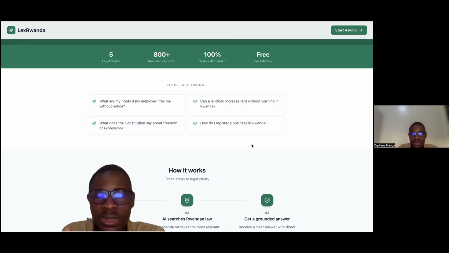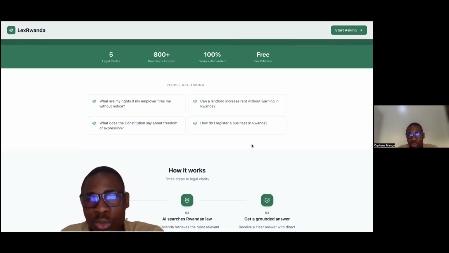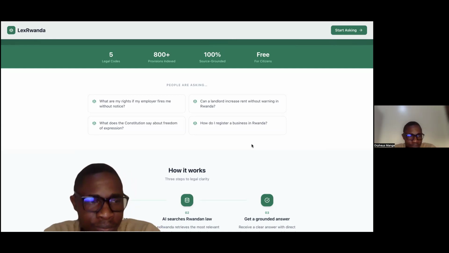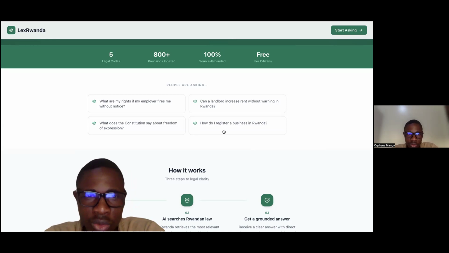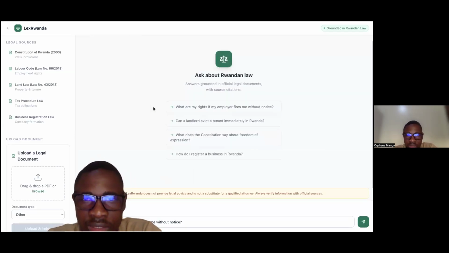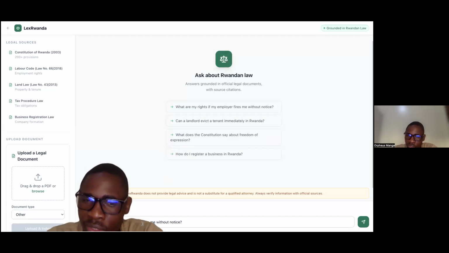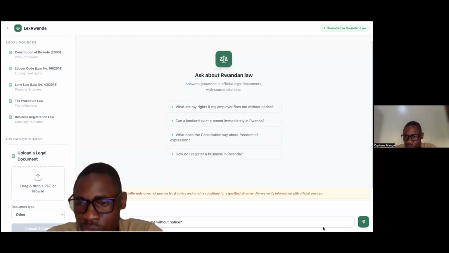So with the use of AI now, you can retrieve legal documents in Rwanda, like the Constitution of Rwanda, the Labor Code, and you can also get the land law. So these are some of the questions. Let me ask this question. The question says, what are my rights if my employer fires me without notice?